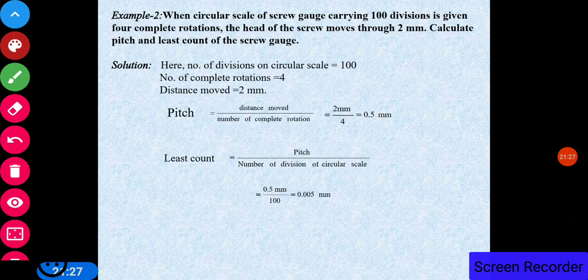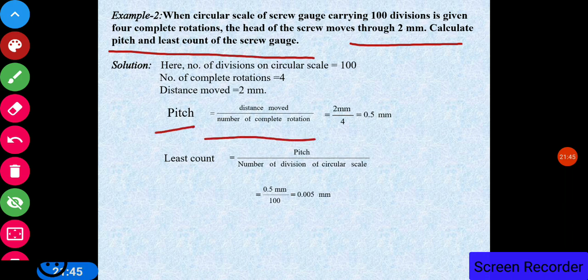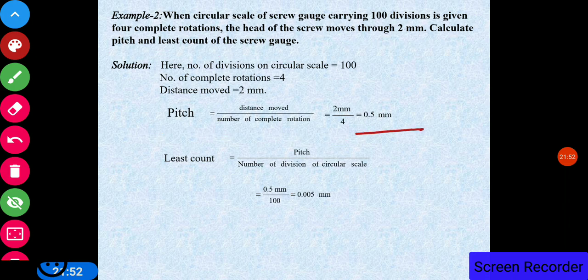Now let us discuss the next numerical. When the circular scale of a screw gauge carrying 100 divisions is given 4 complete rotations, the head of the screw moves through 2 mm. Calculate the pitch and least count of the screw gauge. Now we know that pitch is the distance moved upon number of complete rotations. Here the distance moved is 2 mm, number of rotations is 4, so pitch is 0.5 mm. And the formula for the least count is the pitch upon number of divisions, so 0.5 upon 100 is equal to 0.005 mm. So by using this formula, we can find out the pitch as well as the least count.